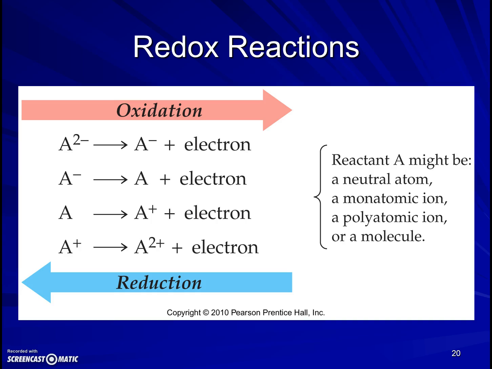Now the reason that sounds counterintuitive: the reason we call it reduction when something is taking electrons is because its charge goes down. If something takes an electron, it can go from 2 plus to 1 plus. Its charge got reduced. It can go from 1 plus to neutral, or from neutral to 1 minus. But oxidation is an increase in the charge by losing an electron, since electrons have negative charge.